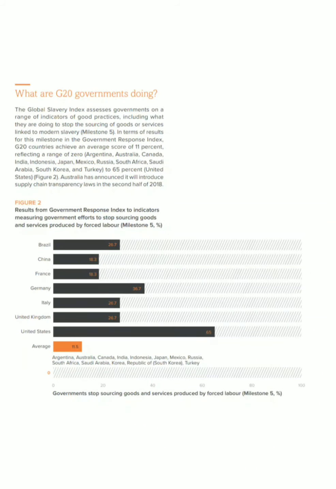See, now we saw the issue, but what are the G20 governments doing? See, Global Slavery Index assesses the governments on a range of indicators of good practices, including what they are doing to stop this sourcing of goods or services. And in these results, we'll see that Brazil has been doing this, the China government has been doing this, France, Germany, Italy, UK, US, everybody has been doing something or the other. But in the zero position stays India also.